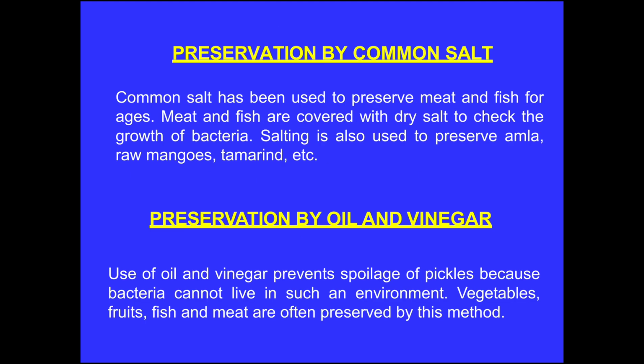Preservation by common salt. Common salt has been used to preserve meat and fish for ages. Meat and fish are covered with dry salt to check the growth of bacteria. Salting is also used to preserve amla, raw mangoes, and tamarind, etc. Some food items we can also preserve by using oil and vinegar. Use of oil and vinegar prevents spoilage of pickles because bacteria cannot live in such an environment. Vegetables, fruits, fish, and meat are often preserved by this method.